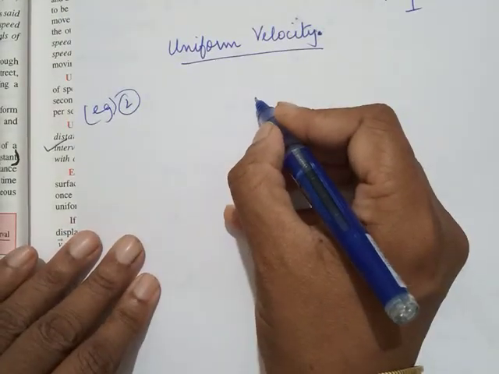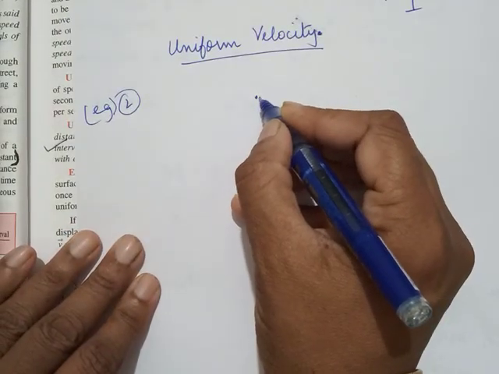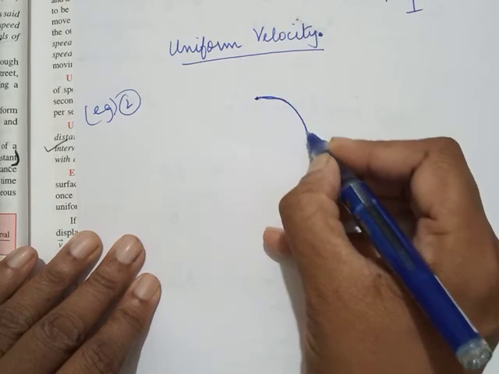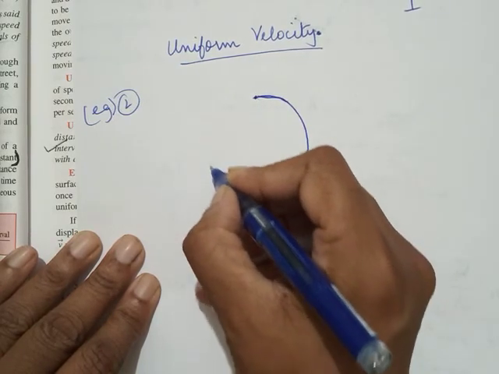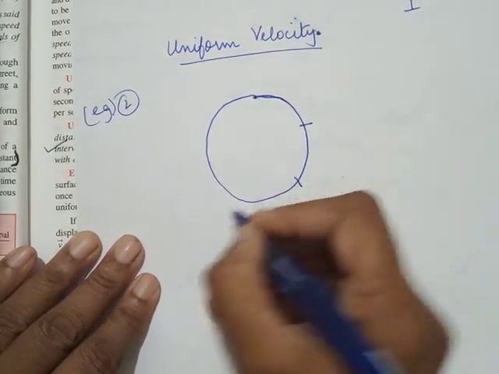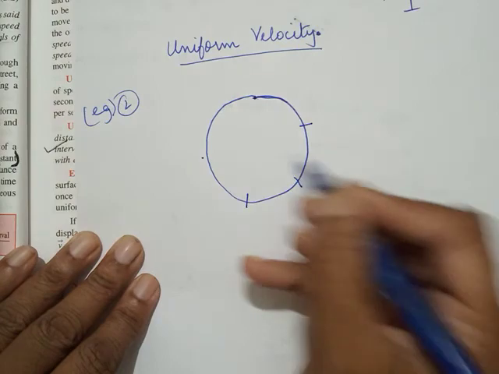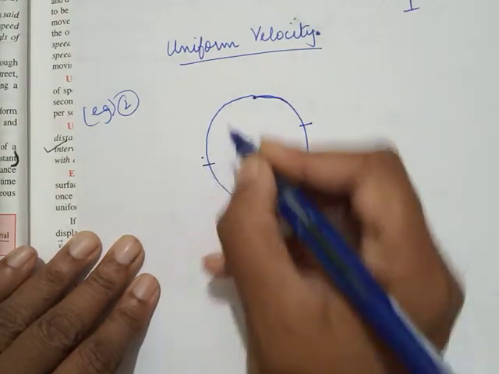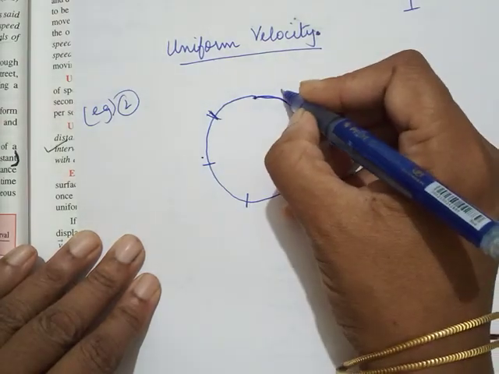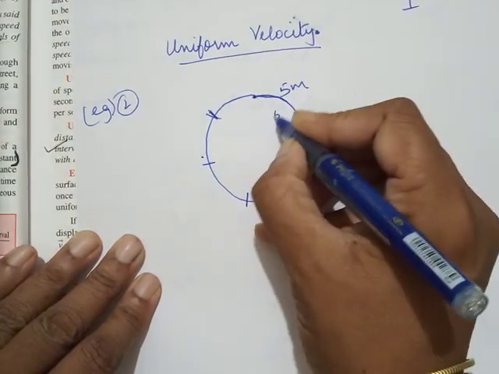A body moving in a circular path. Okay, it's going like this, like this, like this. It's moving in a circular path and it's covering equal distance in equal intervals of time. Suppose this was say 5 meter, it covered in 5 seconds.